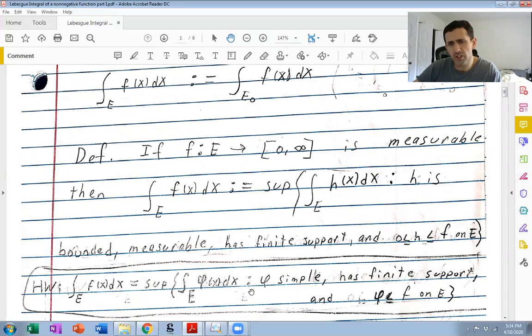One of the advantages of defining it as the supremum over this possibly larger set is that when we prove Fatou's lemma, the proof is actually going to be easier than it usually is. So even though these two coincide, there is some use to actually using this more flexible definition than just restricting ourselves to simple functions that are less than or equal to f.